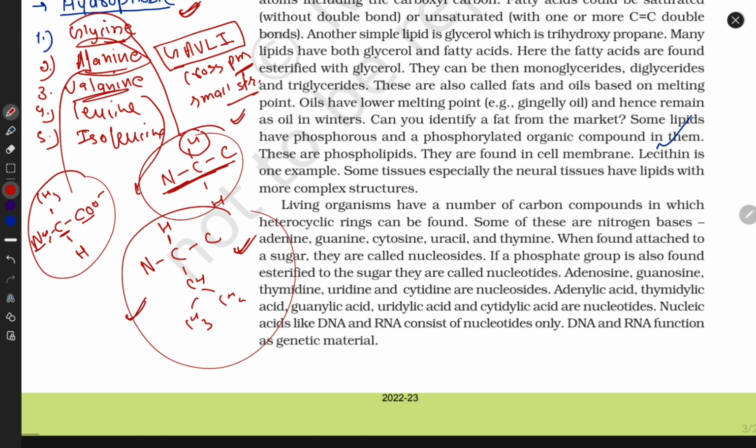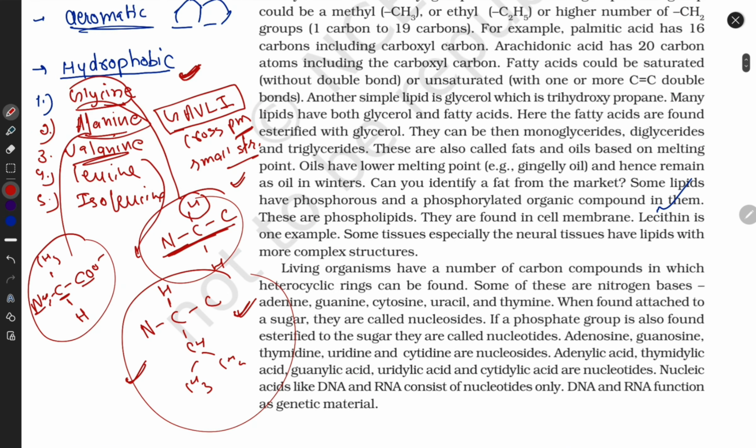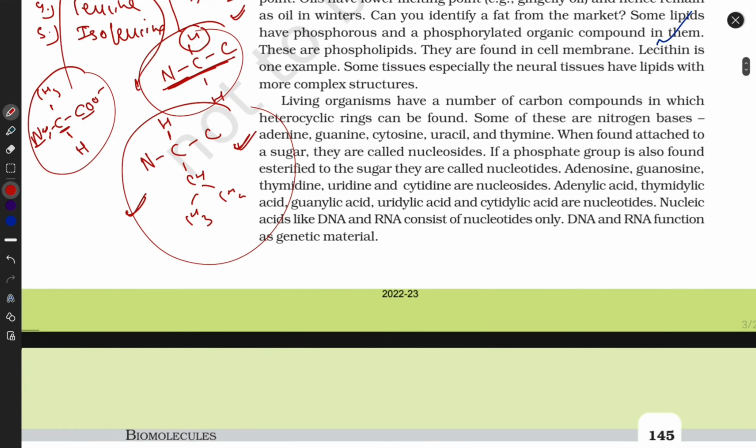This is not important according to your NCERT. I'm taking you advanced, that's it. So this is the example of hydrophobic amino acids, and this is important, guys. IIT important, guys, this is not a joke, it's important, because competition is very high. You have to make yourself advanced, that's it.